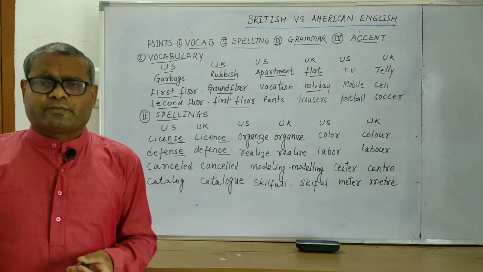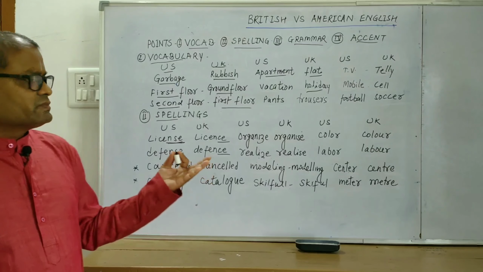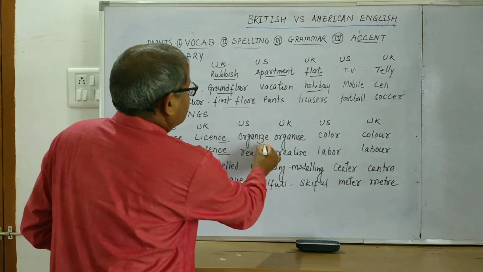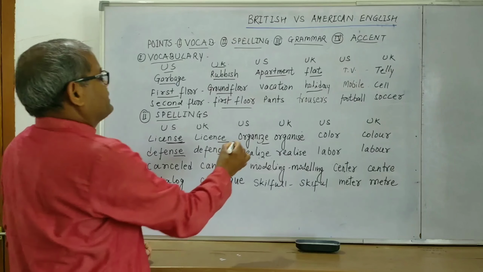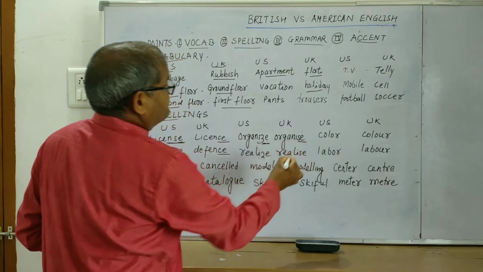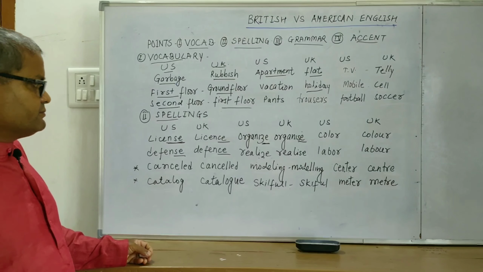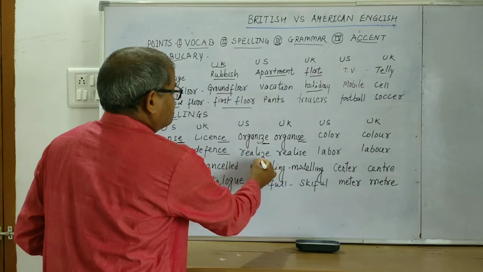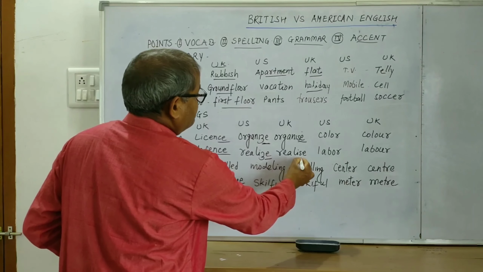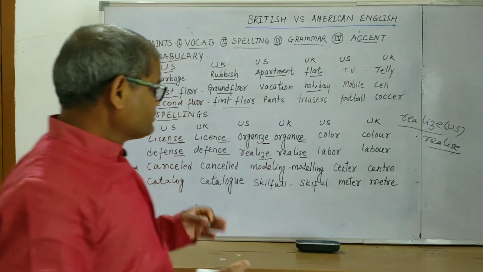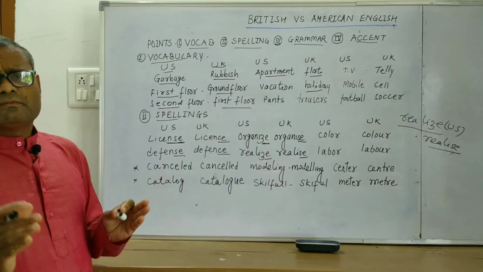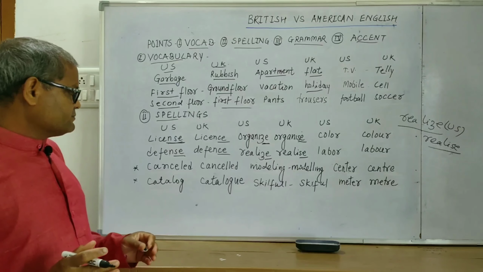We can take many more examples like offense and so on. See, in American English it is organize, realize, and it becomes S in British English. Realize, in American English it is Z, and in British English it is S. So pronunciation is same, but there is a minor difference in the spelling.